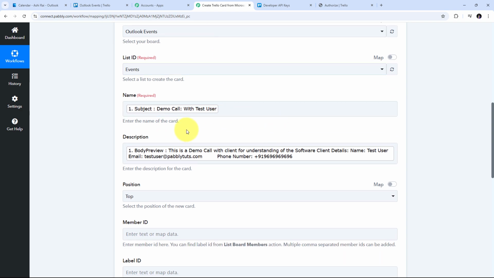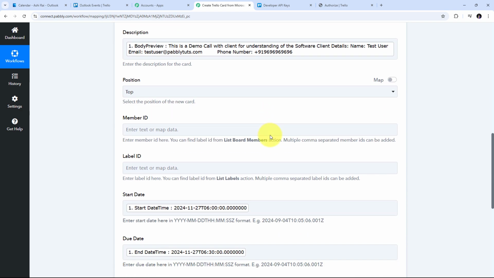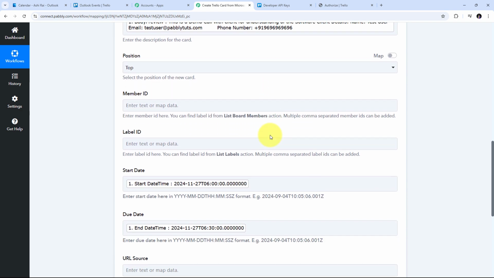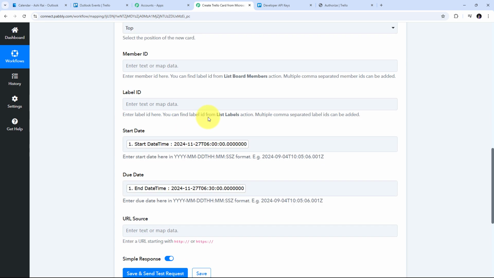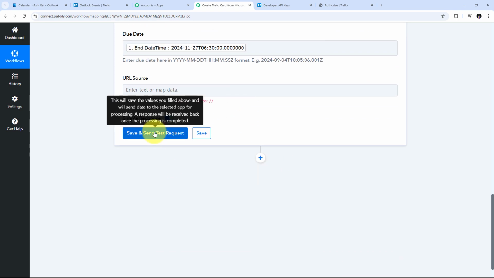Now as I mapped these details, I have made all these details dynamic. Now what is going to happen is that every time I create a new event in my Outlook calendar or in Microsoft Outlook, then automatically all these details that I have mapped here will get replaced with the new event detail in real time. And with every new event that I receive through Microsoft Outlook, I'm going to automatically create a new card in Trello. Now I'm going to scroll down and click on the Save and Send Test Request button.